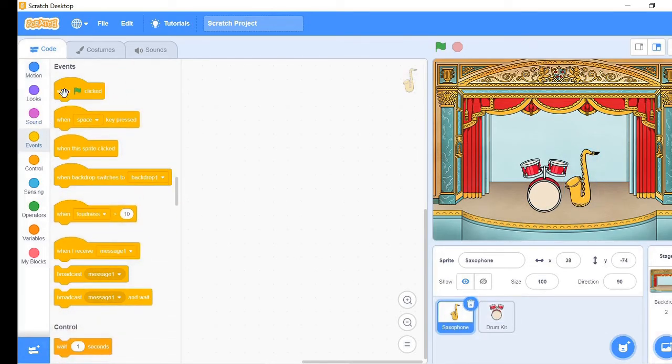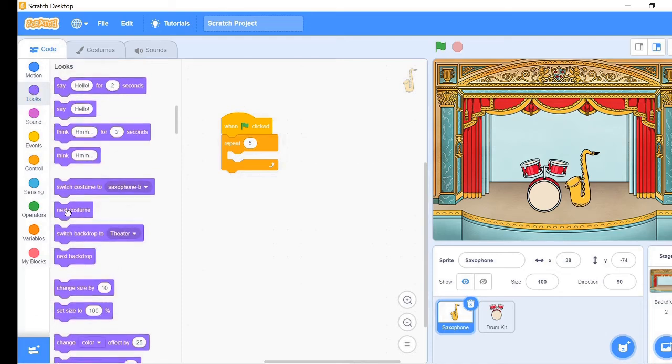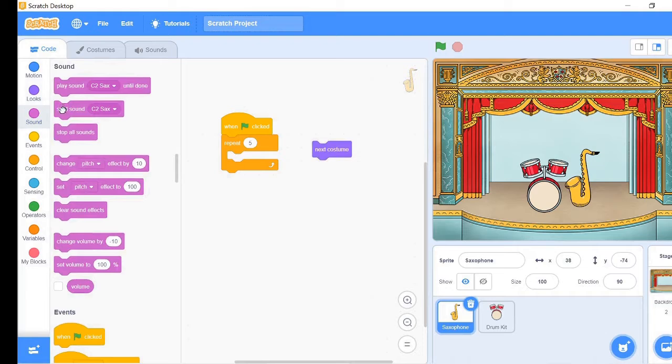Go to Events tab and take when green flag clicked block. Then go to Controls tab and take the repeat loop. Change the loop number from 10 to 5. Then go to the Looks tab and take the next costume block. From the Sound tab, take the Start Sound block.